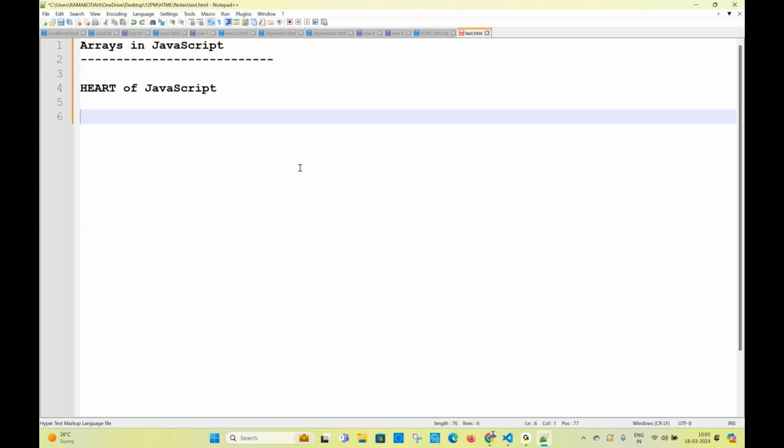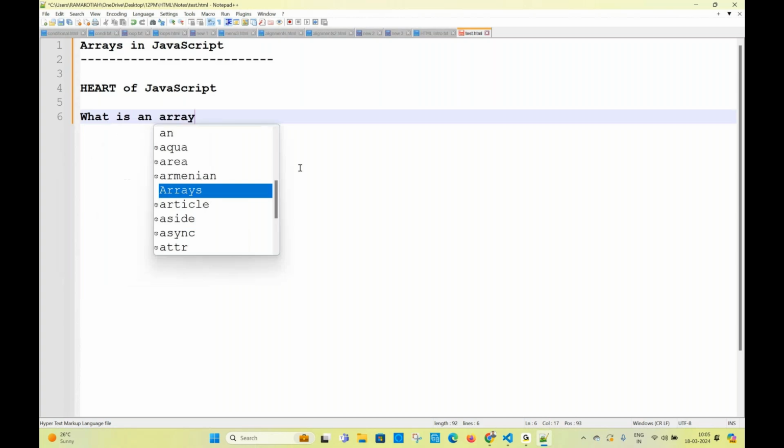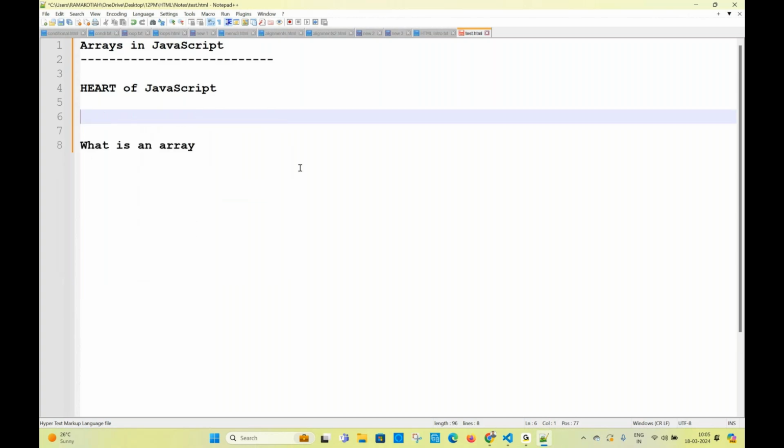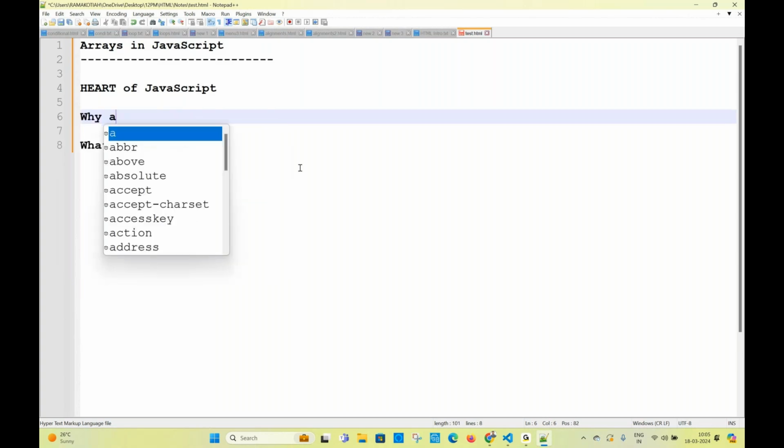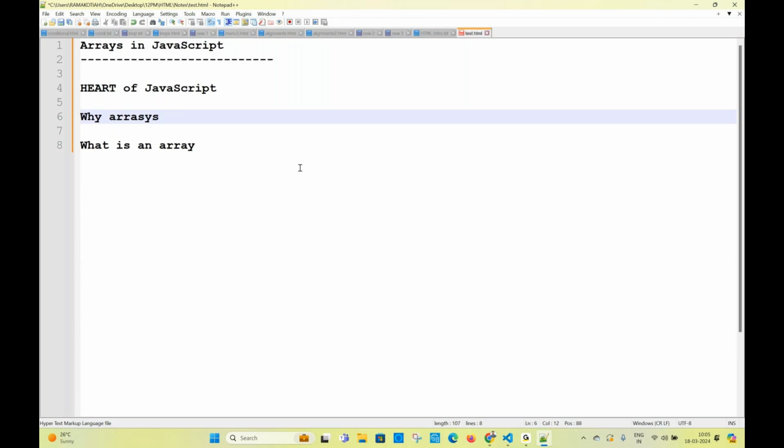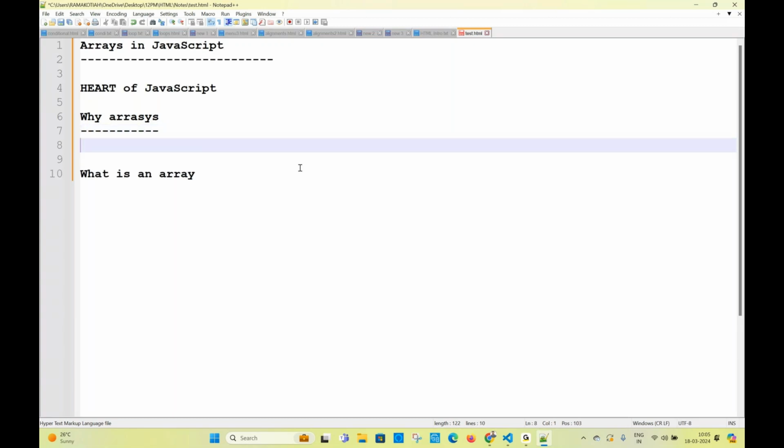So, what is an array? Why array? Two questions I have with me. Why arrays? And what is an array? If you did your graduation, definitely you will have learned C language. Everybody has C language, right? Definitely there also we have a concept called array. What is an array in C language? By using an array, let us write a point.